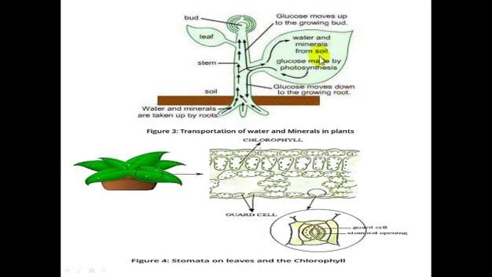So right here there is the cell, and in the guard cell there is a chloroplast also, chlorophyll also. So when these cells absorb carbon dioxide from the atmosphere, with the help of that carbon dioxide, water and minerals from the soil, chlorophyll helps to mix all these materials and make glucose. It makes glucose for the plants.